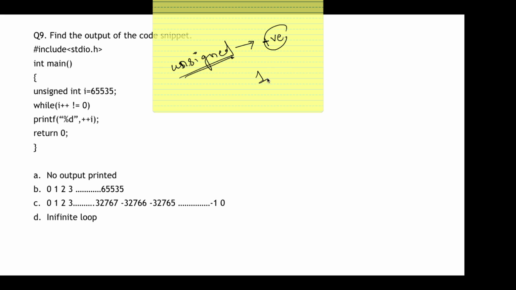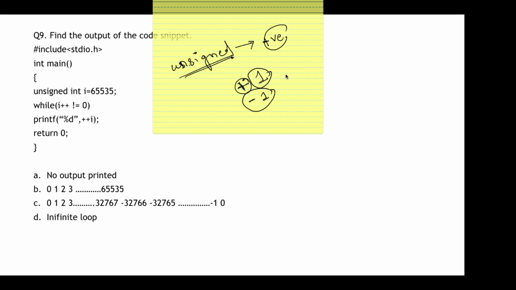If I write 1, what will you consider it? You will consider it as positive 1. You wouldn't consider it as minus 1. So if I had mentioned minus 1, this means this number is signed. And since here there is nothing, this means this is an unsigned number. That means it is by default positive.